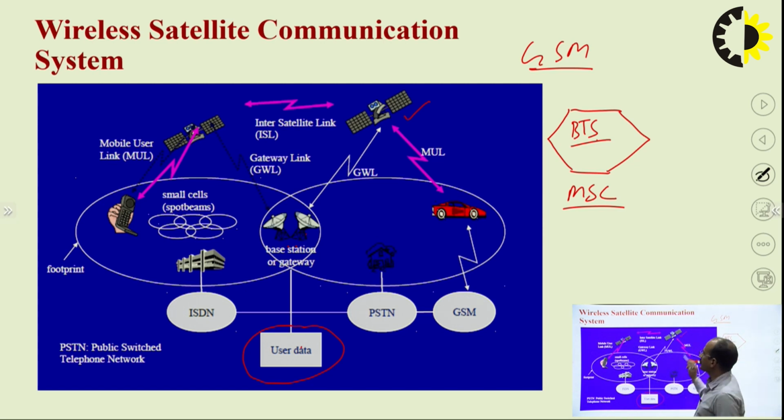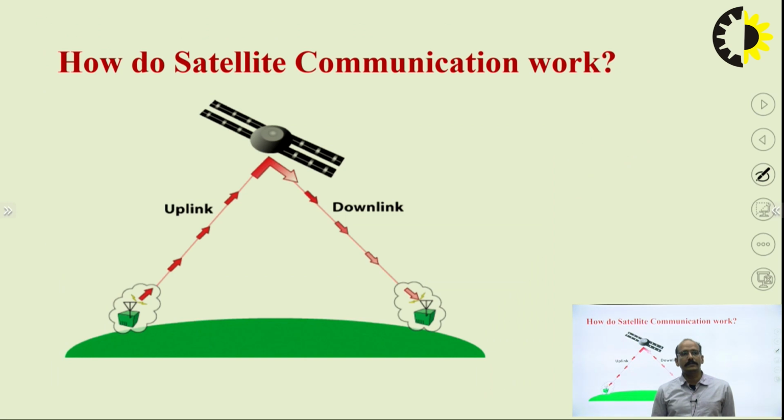So basically this is the general diagram of satellite communication. You can see this is the base station or gateway. These are the ISDN, PSTN network, GSM network, and these all are the users. These users are directly connected with the satellite link, and the whole complete system is divided into small cells. So this is about the wireless satellite communication system. Then how does satellite communication work? How is it going to work?